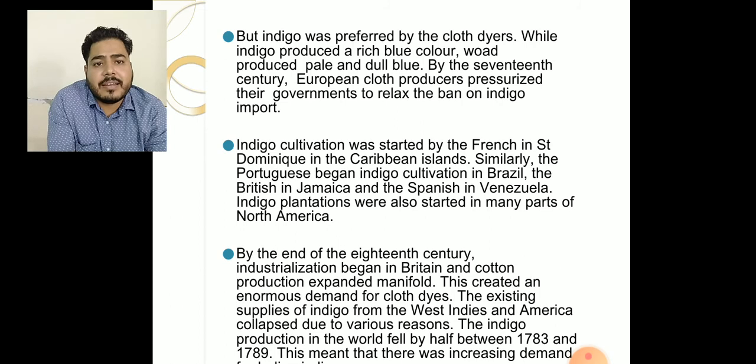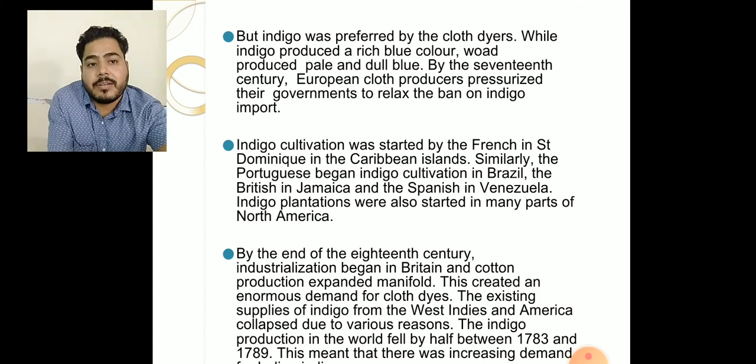This created an enormous demand for cloth dyes. The existing supply of indigo from the West Indies and America collapsed due to various reasons. Indigo production in the world fell by half between 1783 and 1789.